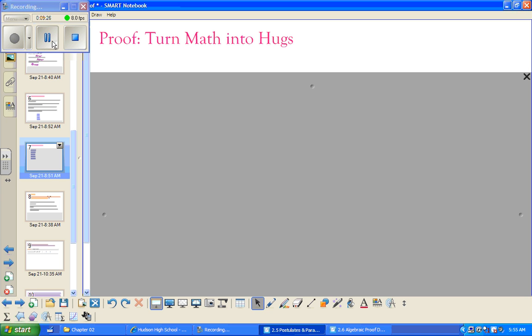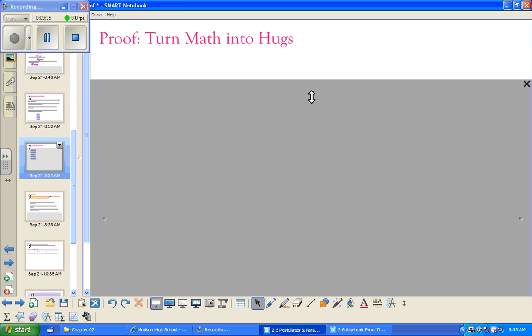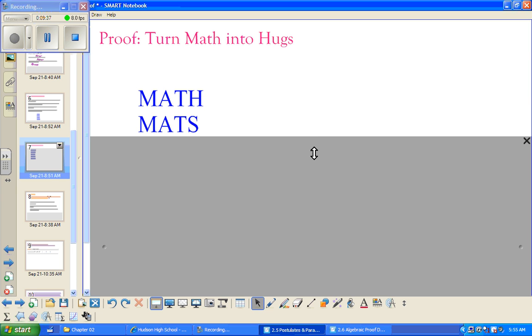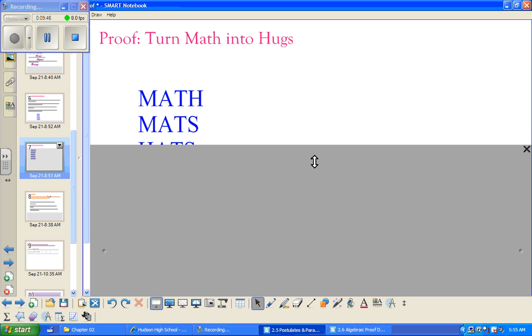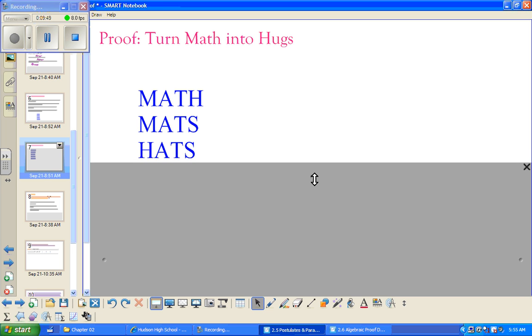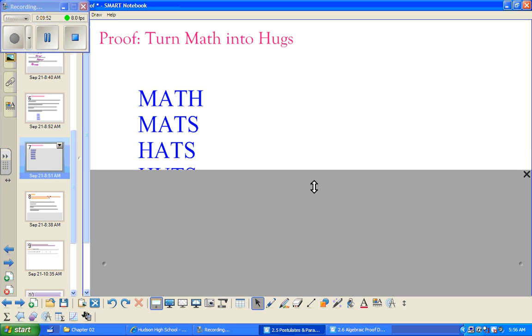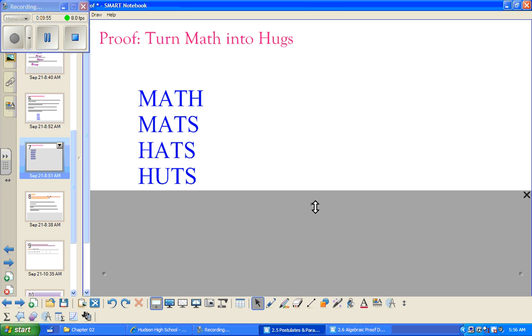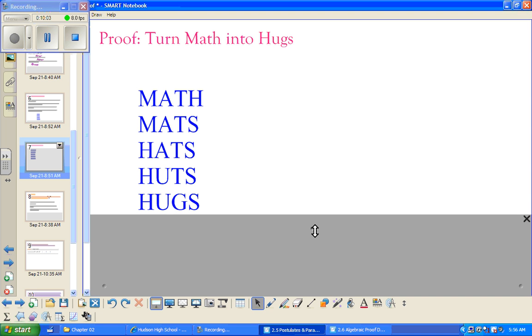Pause here. See what you can do. Here's just one example of what you might have done. I changed the H to an S. Mats, like we use plenty of wrestling mats throughout the year and season. Change the M to an H and you have hats. That's what people wear in school that they're not supposed to. Change the A to a U, huts. Those are small buildings, if you will, oftentimes found on beaches. Change the T to a G, and you have hugs.